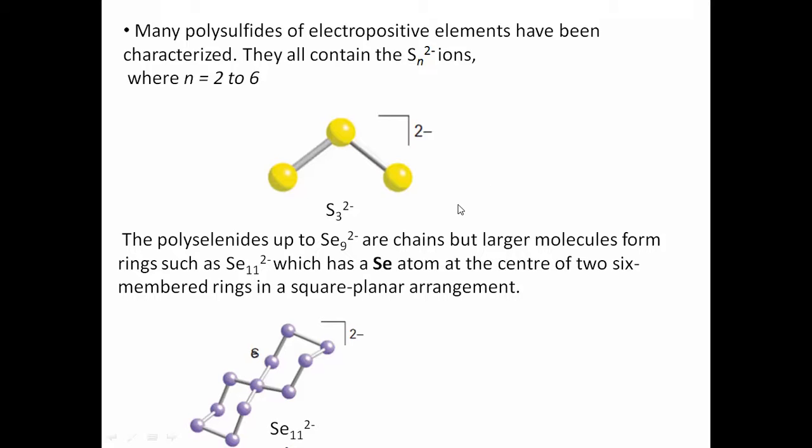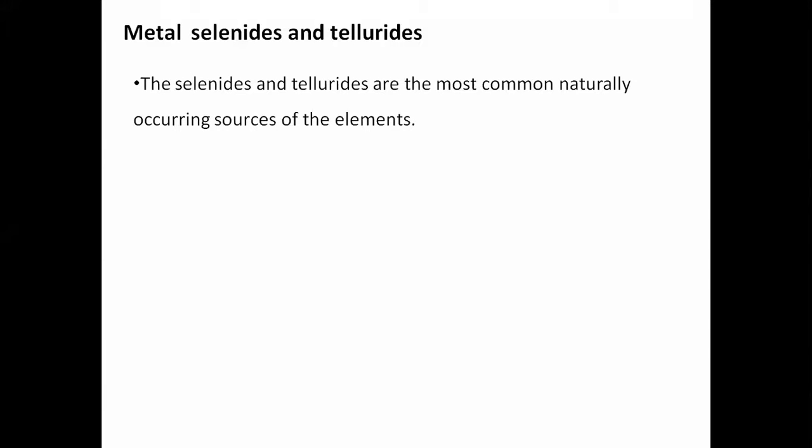Another topic is what about the selenides and tellurides. Selenides and tellurides, when they form compounds with metal, they form metal selenides. Actually, they are very common and naturally occurring, and they provide a very good source of metals and other elements also.